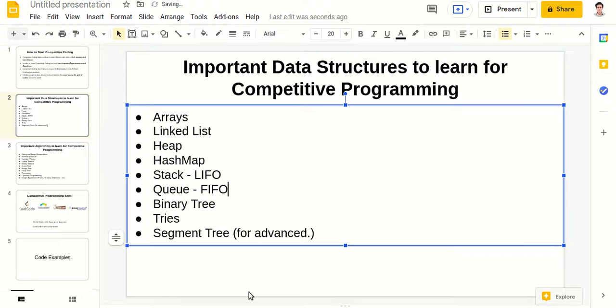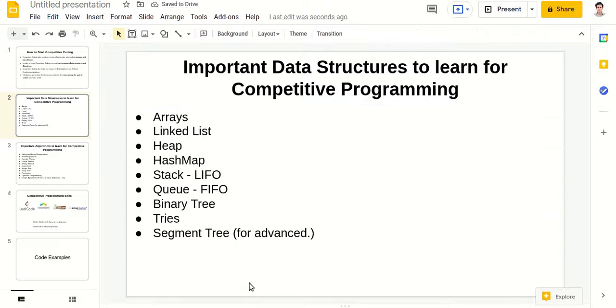It follows the FIFO principle. FIFO means first in first out. Whichever element comes first will go out first. And this is another data structure. It is also very useful. We can store a lot of elements in queue and pop them out and do a lot of operations using them.